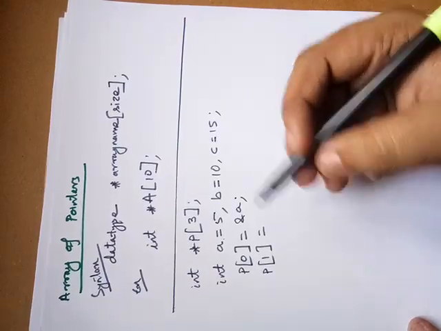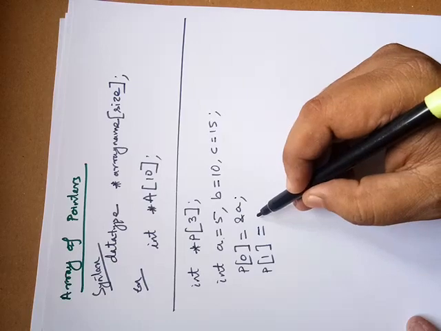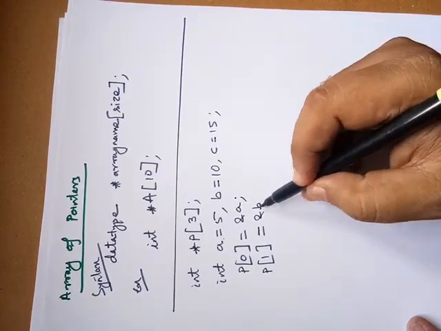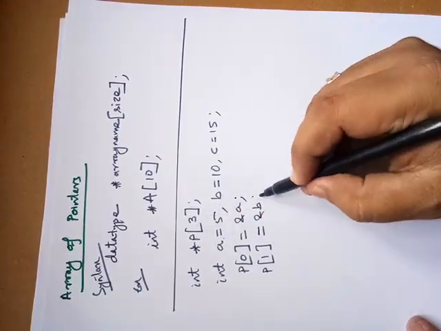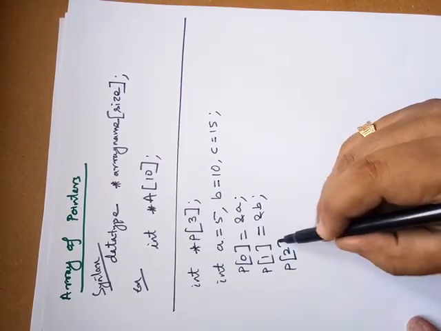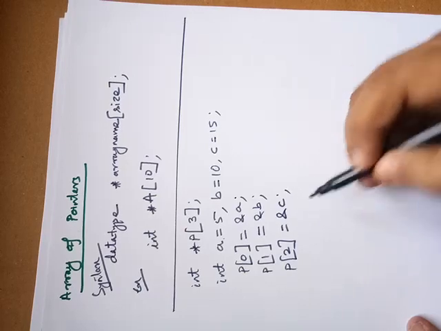I am assigning the addresses at the static time. So ampersand of B, that is the address of B, will be assigned to the second element in the array. And P of 2, so there are three elements, so ampersand of C.